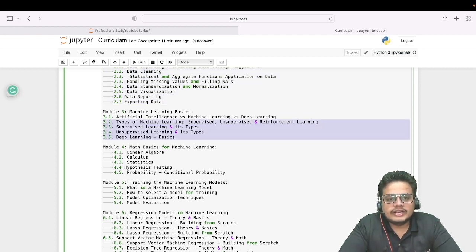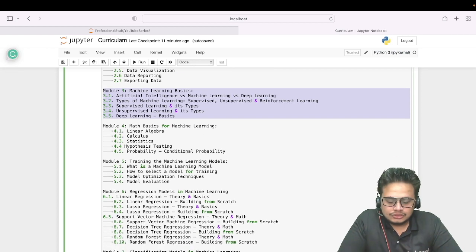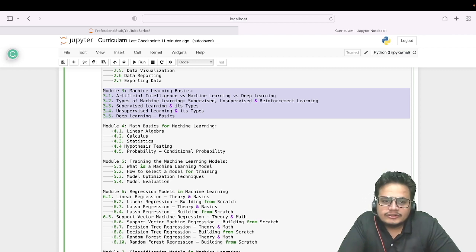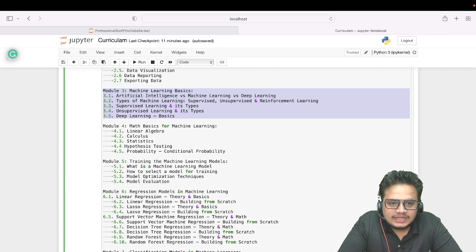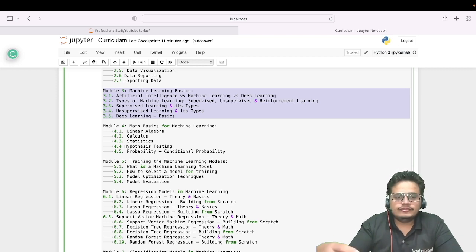After having a brief introduction about all of these, we'll be moving to the maths. In machine learning, what is at the back end? What are the brains of any machine learning algorithm? It's the maths. So we'll be studying some linear algebra, calculus, stats, hypothesis testing, and probability that are basically used in all the machine learning algorithms that we learn in future.